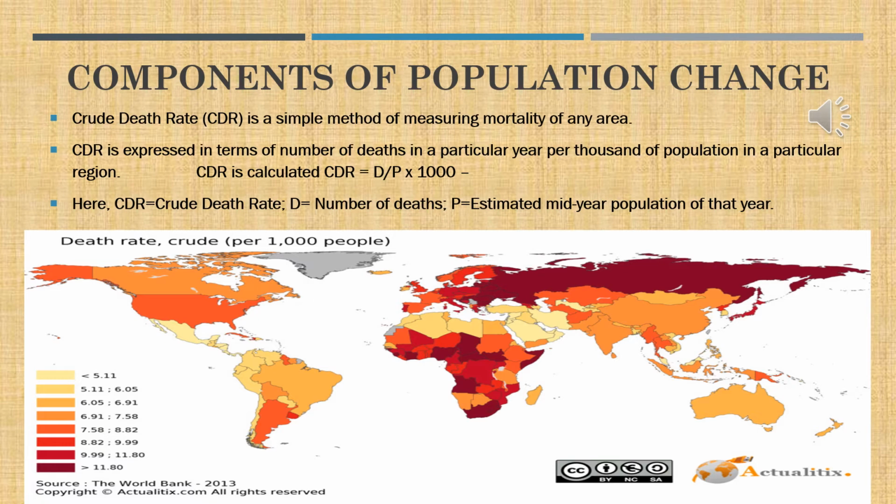Now let us see how to find the death rate, crude death rate. Crude death rate is expressed in terms of the number of deaths in a particular year per thousand of population in a particular region for a time being of 10 years.